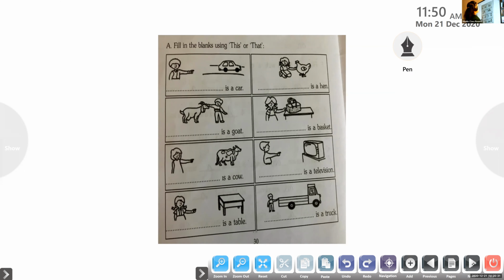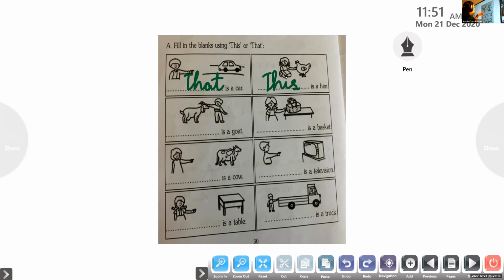Krishna Priya, unmute. Tell me the first one, this or that. Unmute, my dear. Yes, ma'am. Say the first one. Dash is a car. Yes, this or that. That is a car. Yes, very good. That is a car. Okay. Then Dhruva, unmute. Thank you, Krishna Priya. Try the second one. The girl is sitting near a hen. This is a hen. Yes, this is a hen.